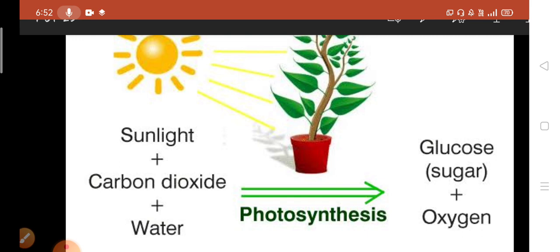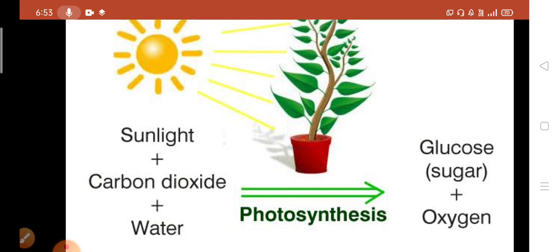Okay, students, carbohydrate is the final product of photosynthesis, and the gas released in the photosynthesis process is oxygen, which is inhaled by the animals. This is the process of photosynthesis.